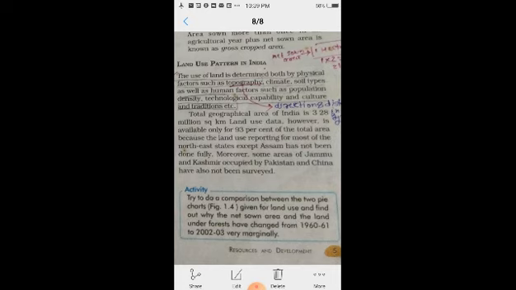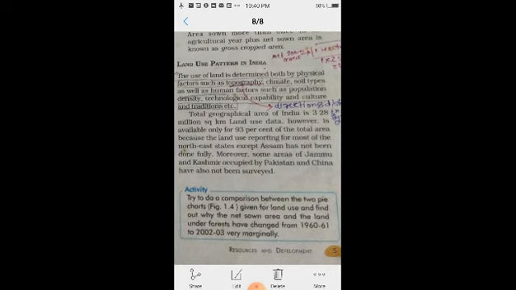Here, the total geographical area of India is 3.28 million square kilometres. Land use data, however, is available only for 93% of the total area, because the land use reporting for most of the northeast states except Assam has not been done fully.